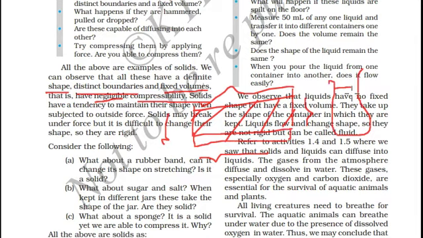If you make a glass fall to the ground, the glass will break. At some point, at some force, even solids eventually break, but it is very difficult to change their shape.